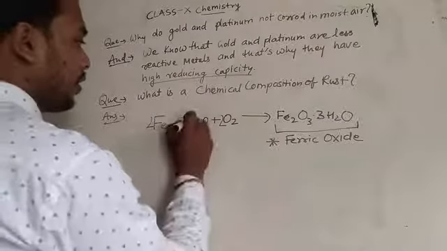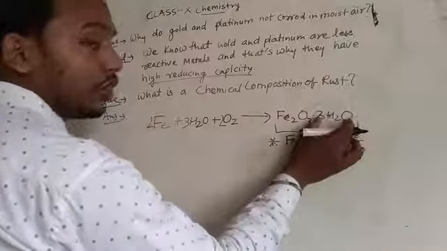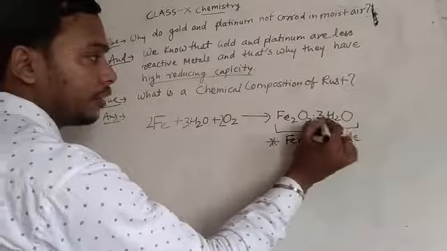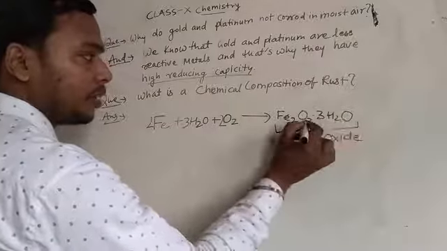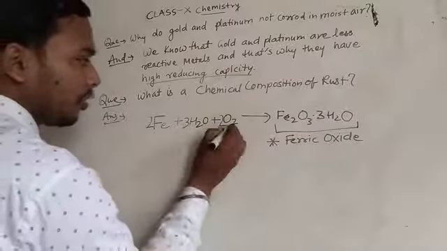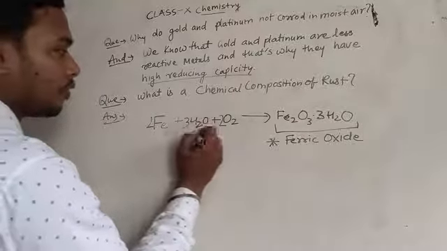Please pay attention: there are 3 oxygens here and 3 oxygens here, so 6. 2 times 2 is 4, so 4 oxygen.